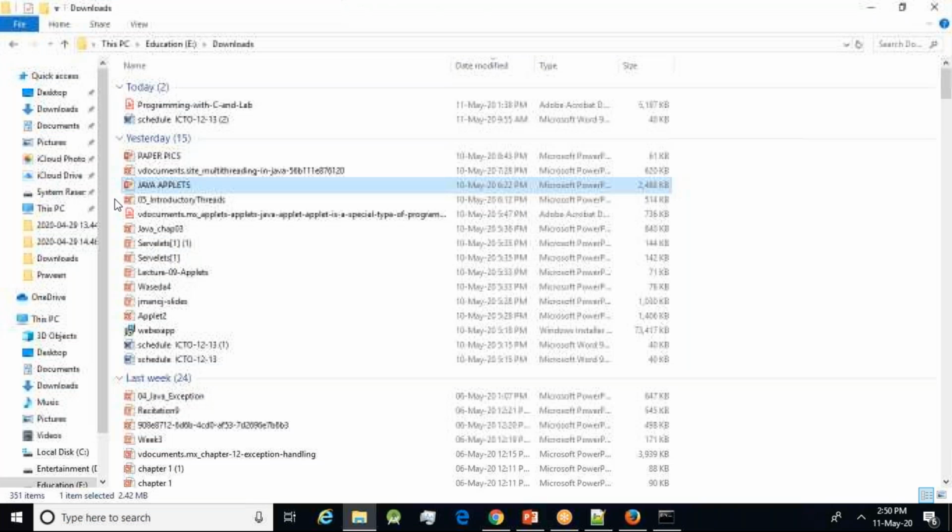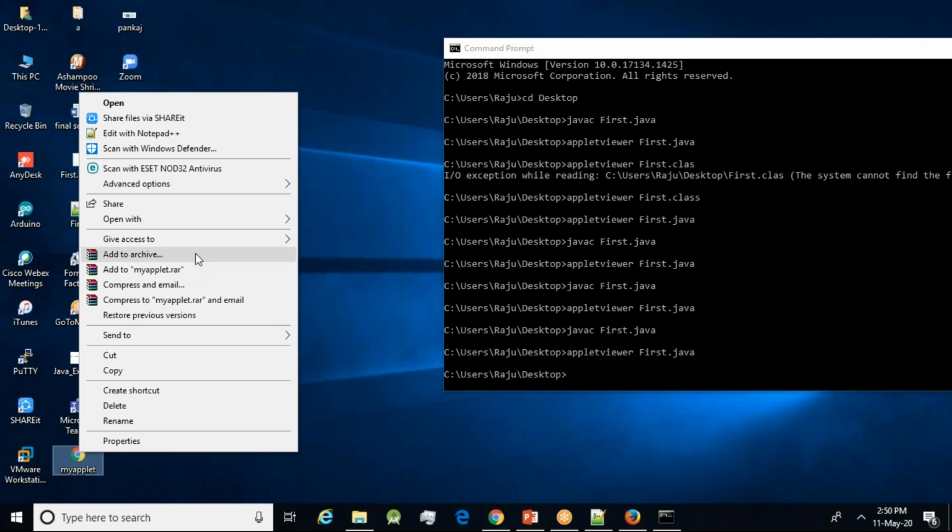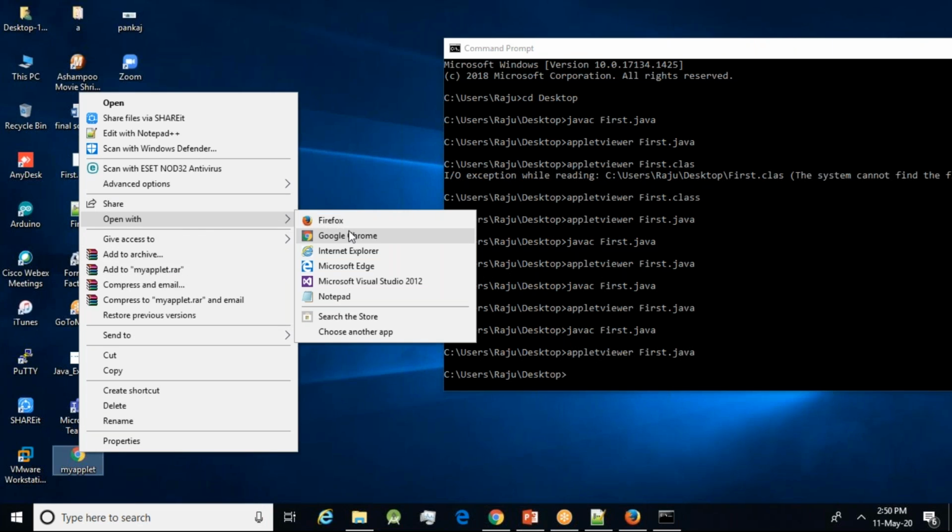Sometimes Google Chrome will not support it. Either way is correct, but sometimes Google Chrome is not supporting. What we have to do is use Open with, and open with Firefox. If you've done it, you will get it.